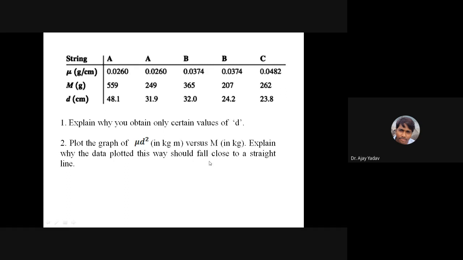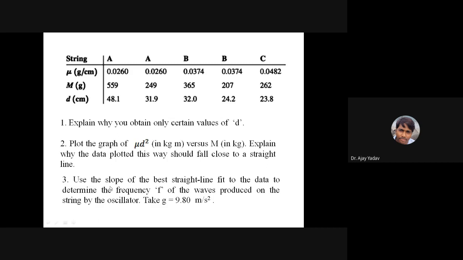You are supposed to explain the answer of this in the journal. Third thing, use the slope of the best fit straight line to determine the frequency f of the wave produced on the string by the oscillator. Take g as 9.80 meters per second squared. So kindly note down these three parameters. Based on this observation table, you are supposed to write the answer of these three questions. This is the aim of experiment number 2 for today's lab.